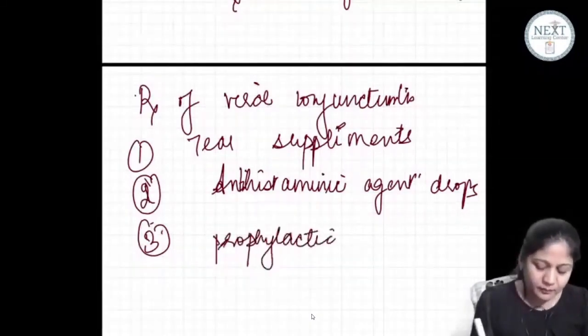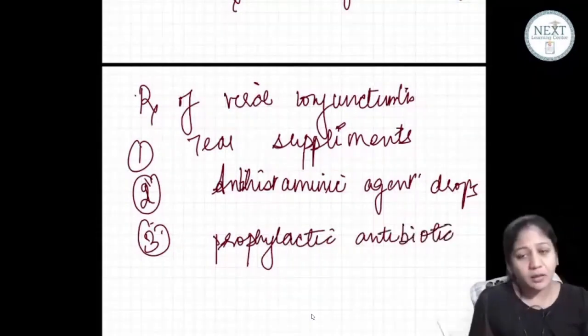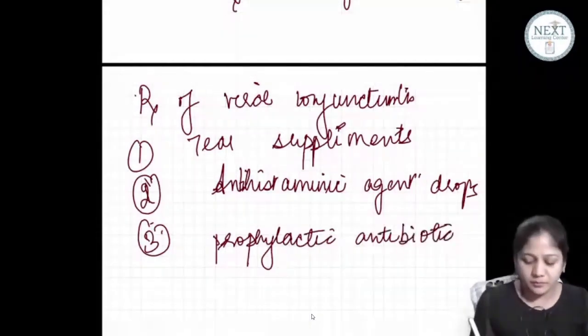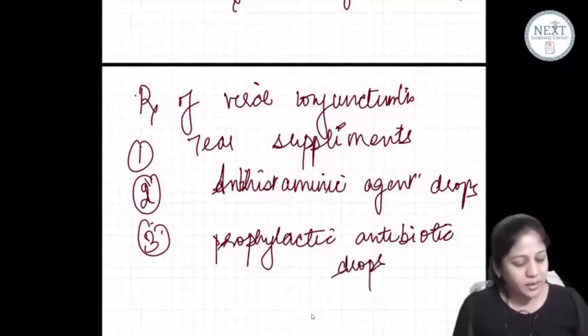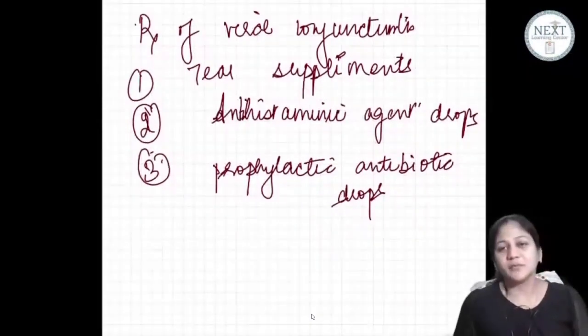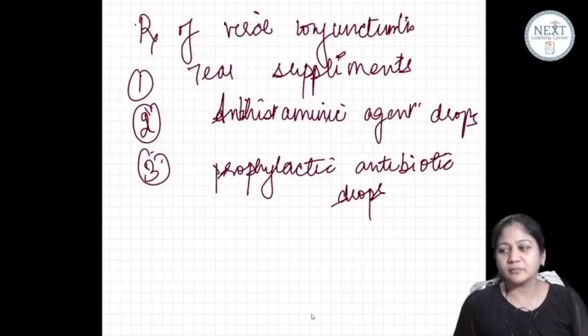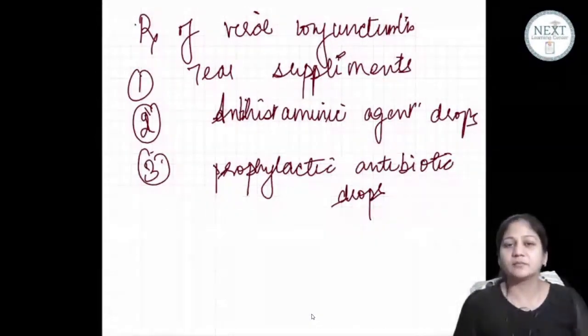Why? To prevent a secondary bacterial infection. Okay? All right, friends. This much is clear.